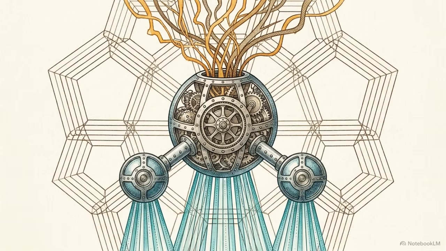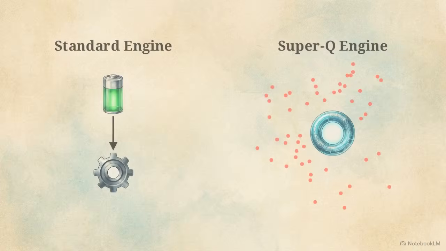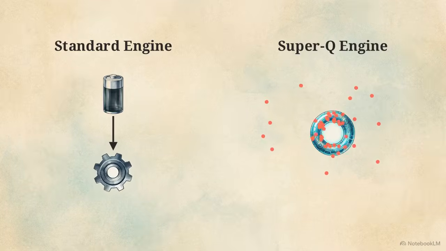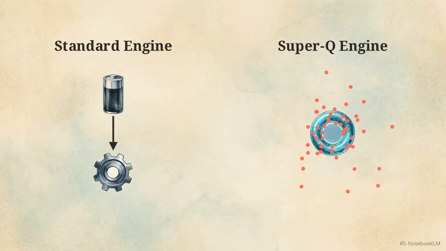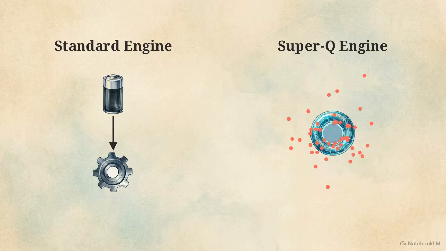The math only balances if we treat cellular water as an active thermodynamic engine, a system that harvests the surrounding chaos to build internal order. In physics, we call this a super-Q resonant system. Unlike a standard machine that drains a battery to do work, a super-Q system draws in the random heat of its environment and converts it directly into a synchronized frequency.